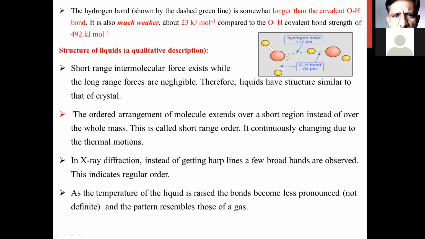About 23 kilojoule per mole is the energy evolved in the bond dissociation, or you can call it the bond dissociation energy of the hydrogen bond: 23 kilojoule per mole. Now if you compare this with the bond dissociation energy of the OH bond, it is observed to be 492 kilojoule per mole. This means a very small amount of dissociation energy is observed in the hydrogen bond, whereas in the covalent OH bond it is 492 kilojoule per mole. From these two values we can confirm that the hydrogen bond is of course weaker than the covalent bond. Now we will move to the next point, that is the structure of liquid.